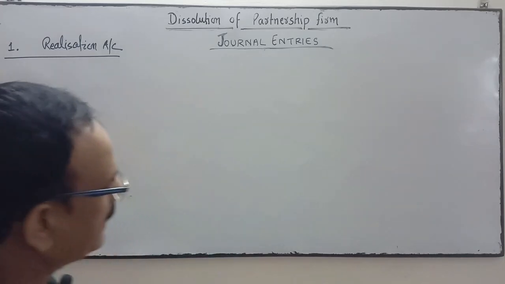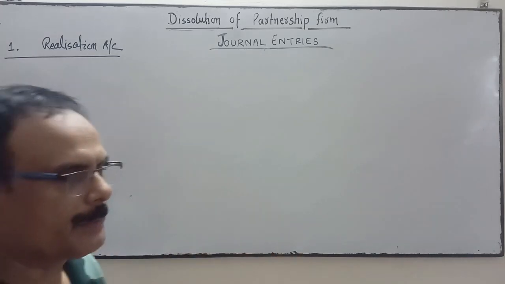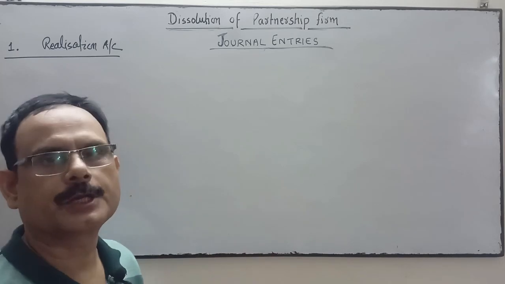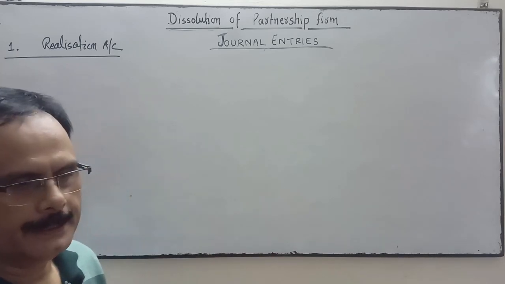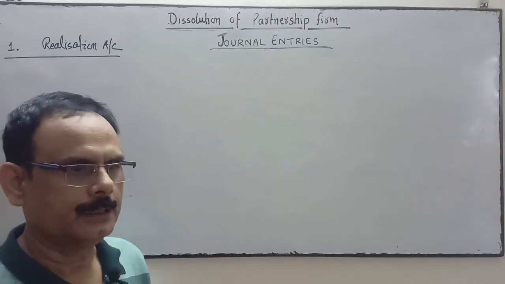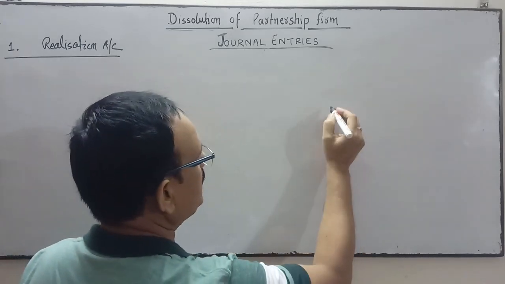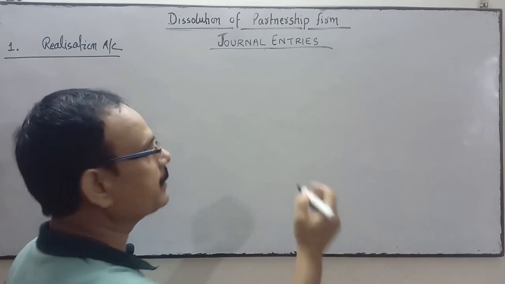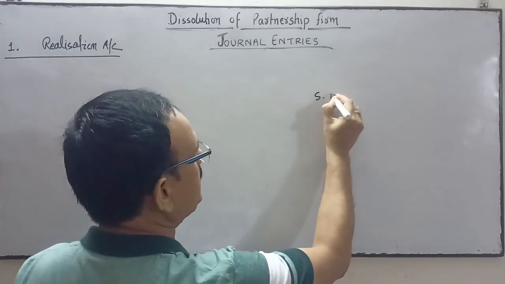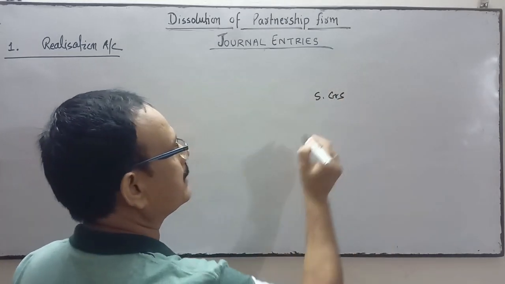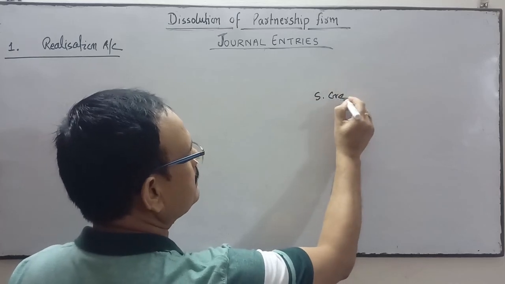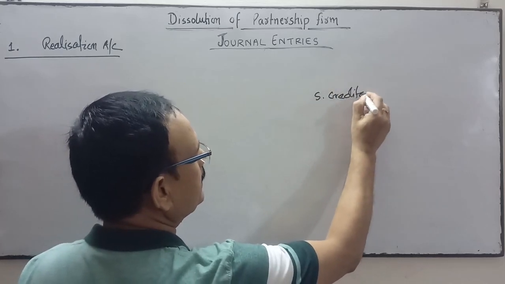Okay. Next, come to the liability side of the balance sheet. On the date of dissolution, you come to the liability side. The liabilities may be external liabilities. Number one, sundry creditors.